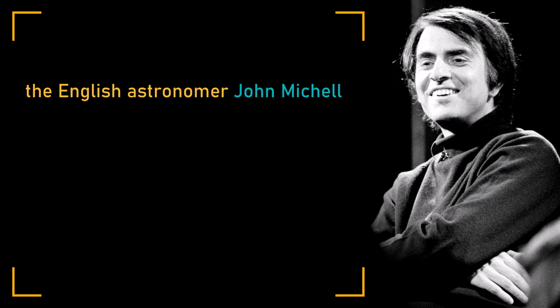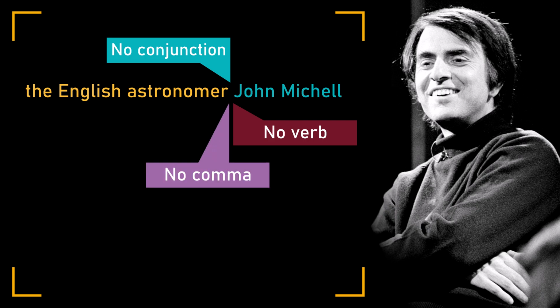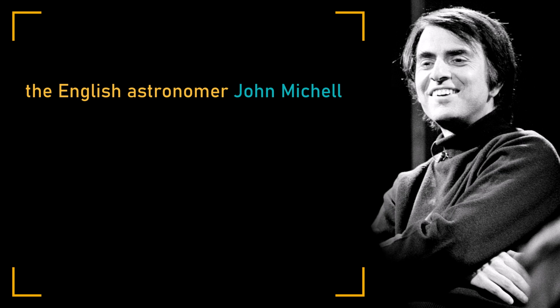Pay attention to the structure. There's just one noun phrase immediately followed by another noun phrase. They're not joined by a conjunction or a linking verb or any punctuation. We say that the noun phrases are in apposition because they're positioned side by side. In this case, the appositive phrase is restrictive. The name of the astronomer isn't extra, it tells us exactly which English astronomer the sentence refers to.